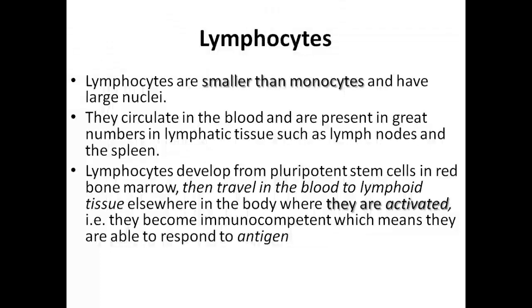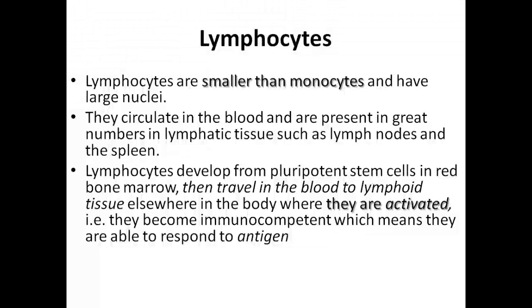So once they are developed from the pluripotent stem cells, these lymphocytes are released into the circulation, the blood, and travel to the lymphoid tissue. We know the lymphoid tissue: the lymph nodes, the tonsils, the spleen, and so on. In this lymphoid tissue they will be activated.